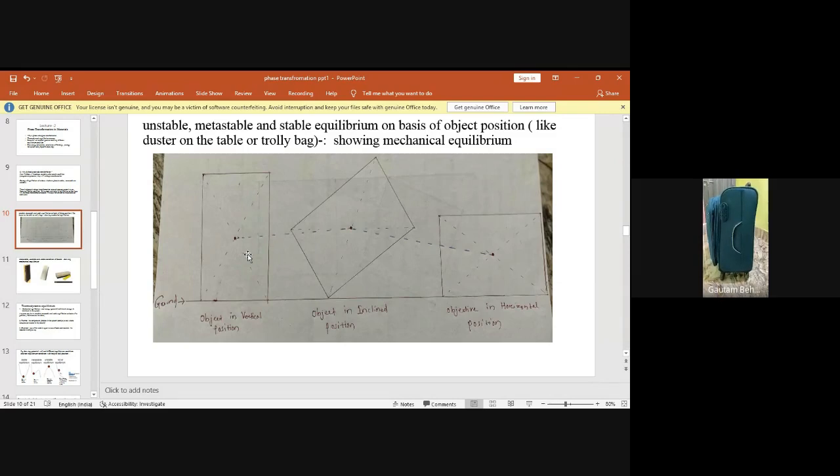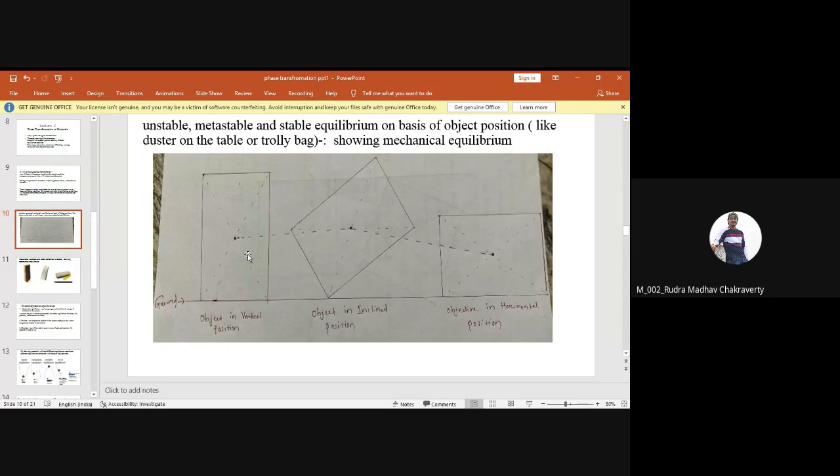So just have a look. In this position, this trolley bag, and let me change the position of the trolley bag right now. Let it be the second position. The trolley bag is now in the tilted condition, right? And what I am doing right now is holding the trolley bag in this position. If I release my hand, what will happen?